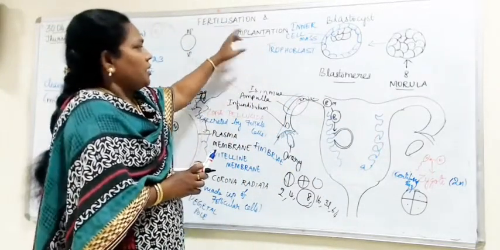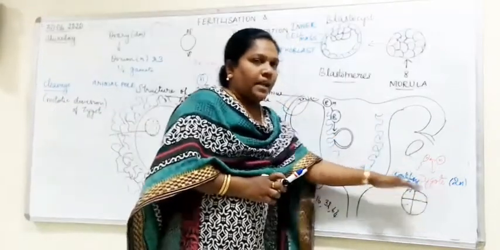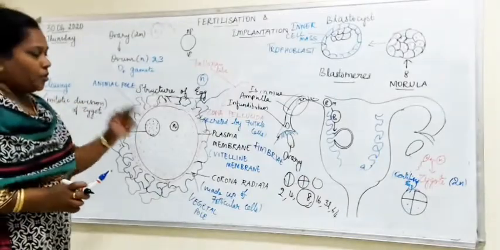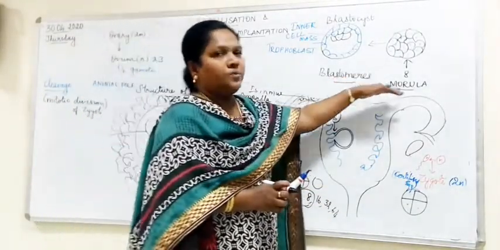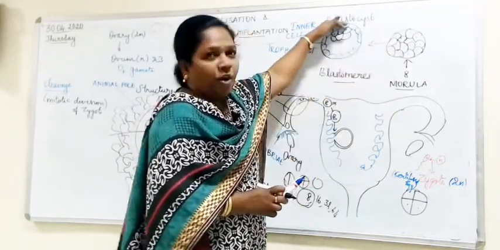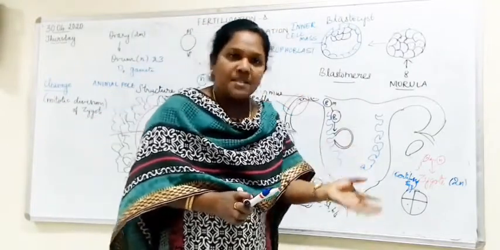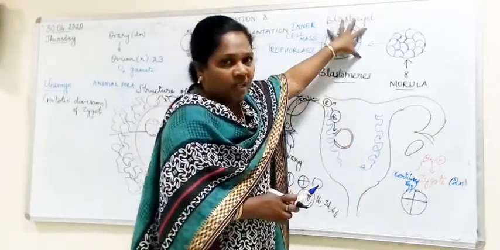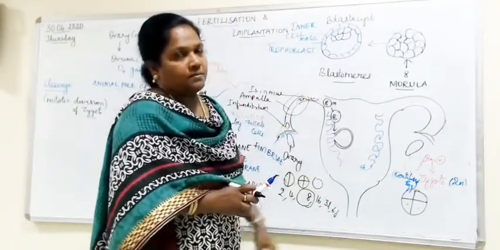What is fertilization? Fusion of male and female gamete. As a result of fertilization, zygote is formed. Zygote undergoes cleavage. It divides into 2, 4, 8, 16, 32, 64. And then the 8 cell stage, you call it as morula. And then it is converted into a ball of cells, which get differentiated to form blastocyst. Blastocyst is nothing but a single layer of cells called as trophoblast with an inner cell mass. This structure gets embedded in the endometrial wall of the uterus.